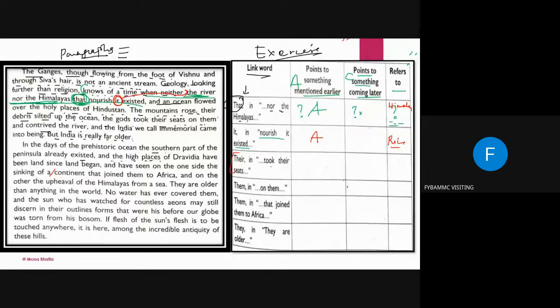Try yourself also, because if I am going to tell you each and everything, you will not be able to do it. Now, there, this word, there, in which sentence took their seat? Look here, took their seat. Now, who took their seat? Whether it is an anaphora, very easy. Read the whole sentence. The gods took their seats on them. This them there refers to what? Is it something which is referred to something which is previous to that word or later on after that word?